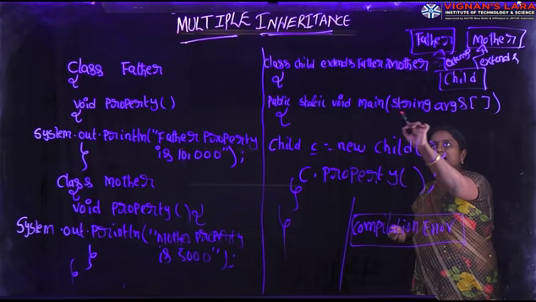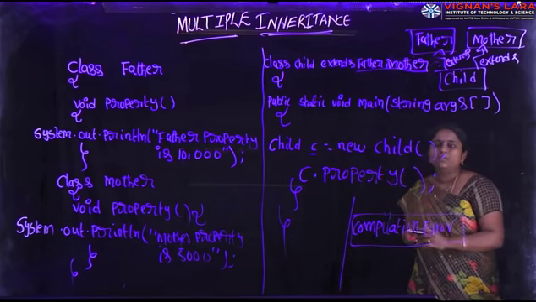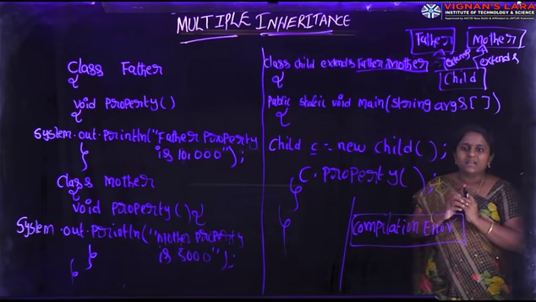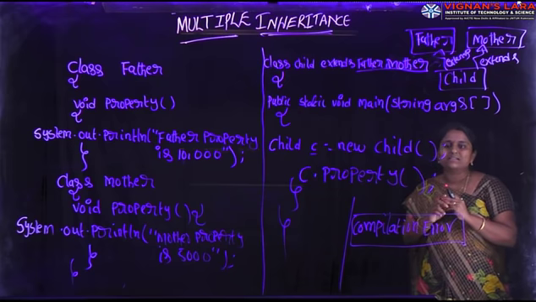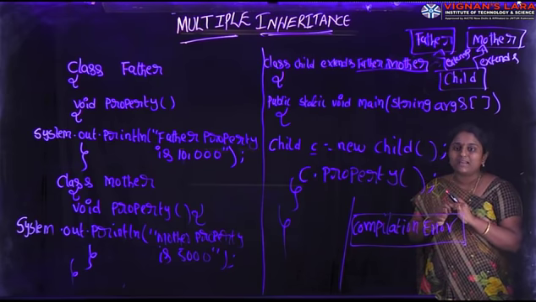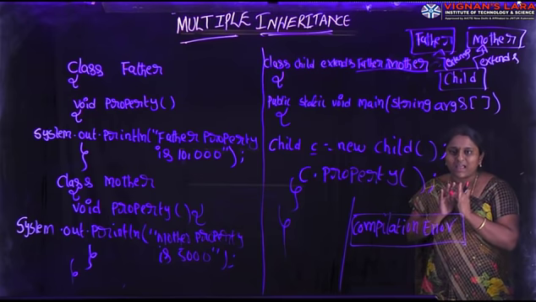Here class child extends father comma mother. A class extends only one class at a time, but it implements multiple interfaces simultaneously.